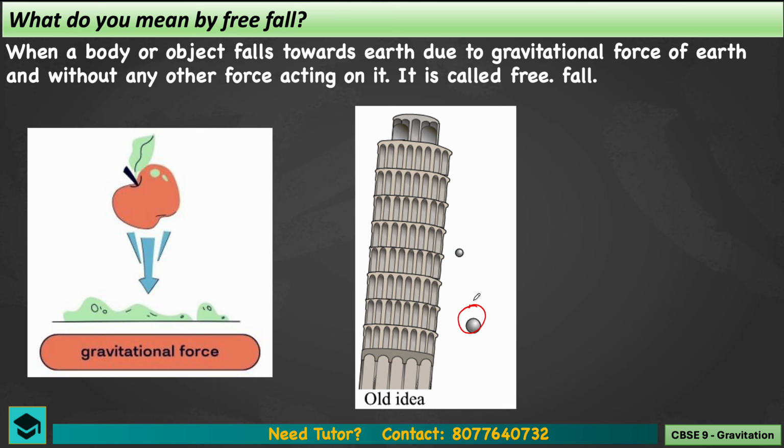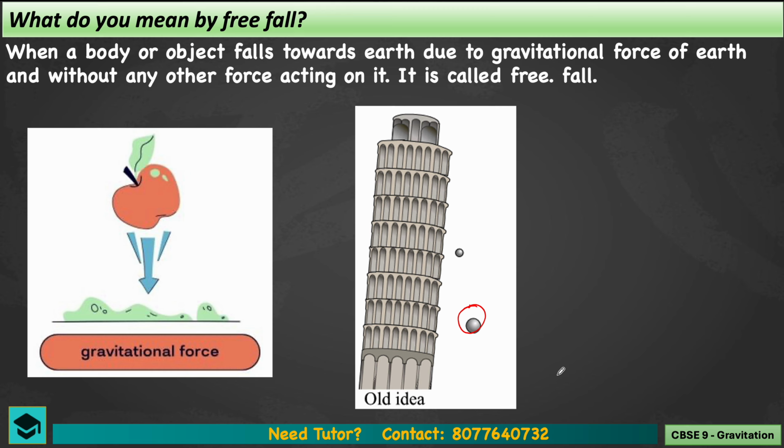We, being normal people, would assume that what others are saying is correct. But Galileo Galilei said, even though he observed that the heavier one is falling a bit early compared to the lighter one, it was because of air resistance. The lighter object experiences more air resistance, which is the reason it took a little more time. Otherwise both objects would have fallen with the same speed, within the same time.